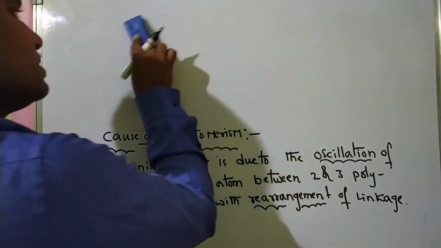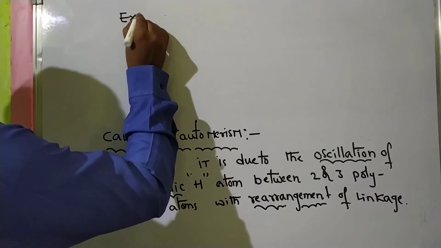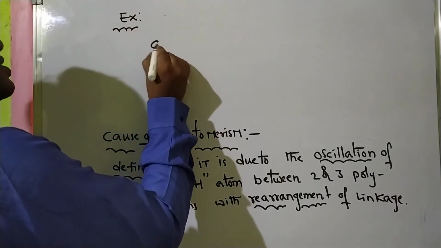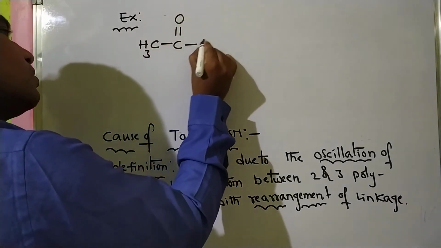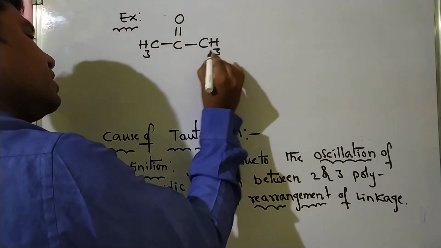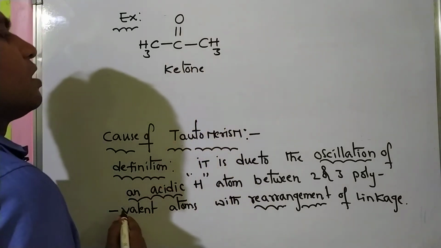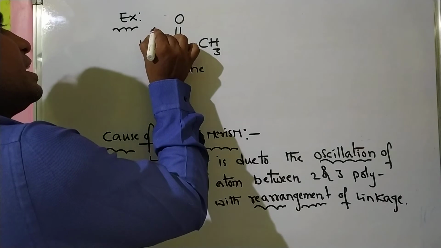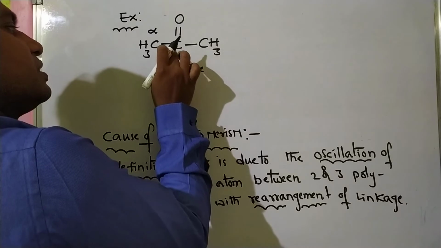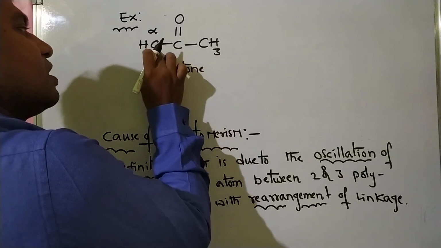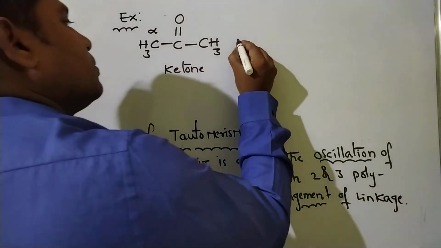So what is tautomerism? First of all, one example. CH3 C double bond O CH3. This is one ketone given. So this is ketone. Now this is say it is alpha carbon. This is the functional group, carbonyl functional group. The next atom to the functional group is called alpha carbon in organic chemistry.